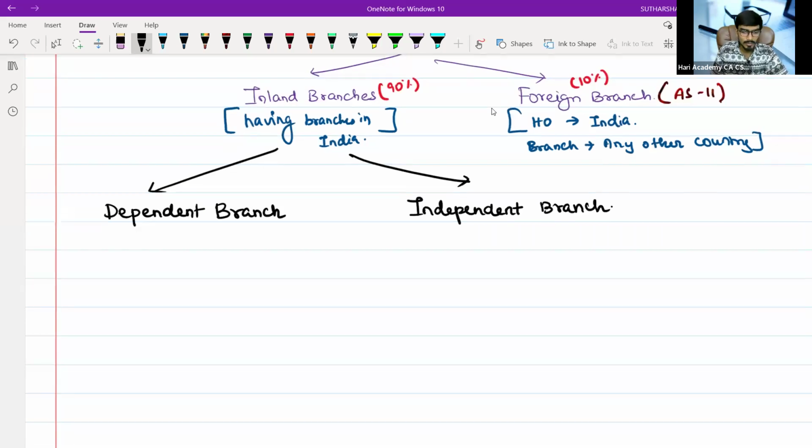In the same way, what is meant by a dependent branch? The point here is very simple.